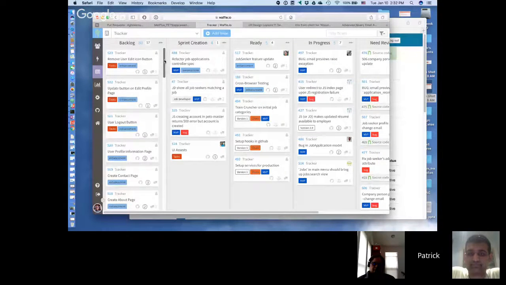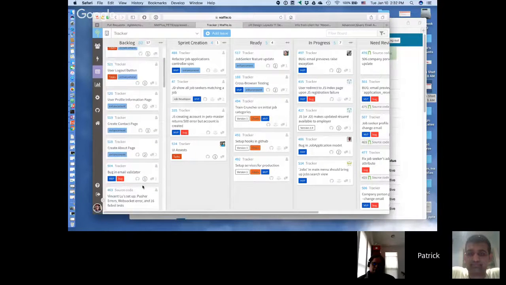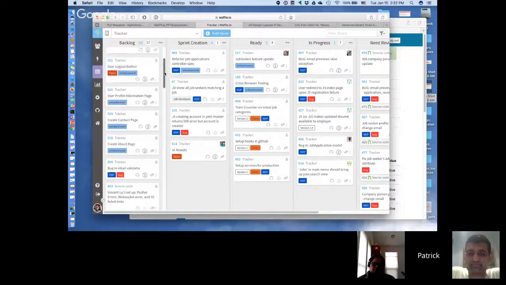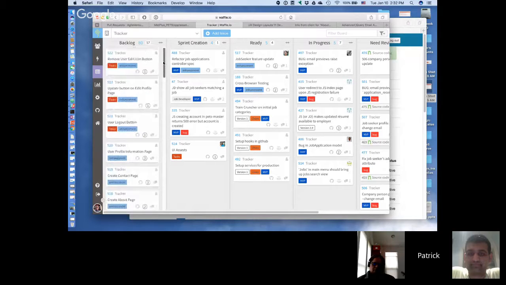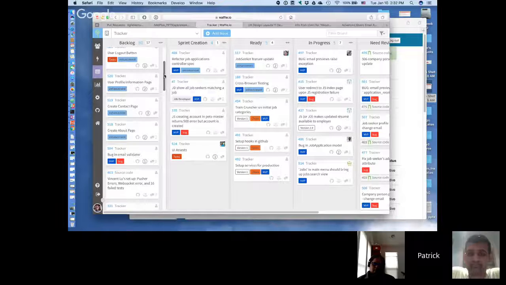So feel free to take any of these stories. I would suggest hold off on removing these buttons until we've got replacements for them in the redesign pages. In fact, one can combine designing a new page and removing an associated button in one of the other stories, if it makes sense. Probably the profile stuff can actually combine together. Once you get that done, you can remove. It would be good to do them in separate stories, but you can do them one after the other very quickly.